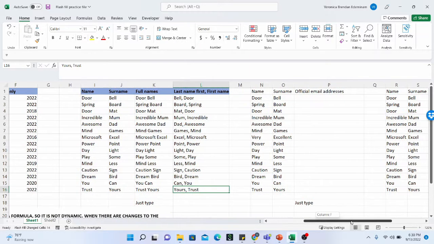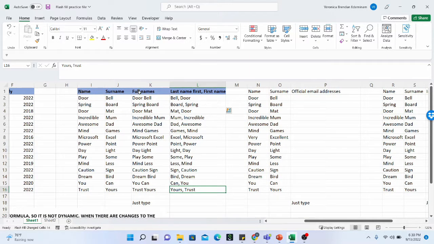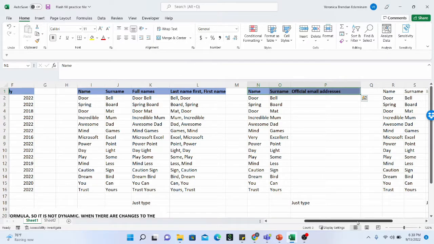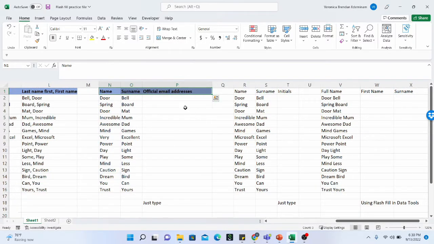So we are going to apply this to another scenario. We're going to have another example, but let me do a format painter on my heading because I want my headings to stand out and to look consistent with the other ones and to look very beautiful.